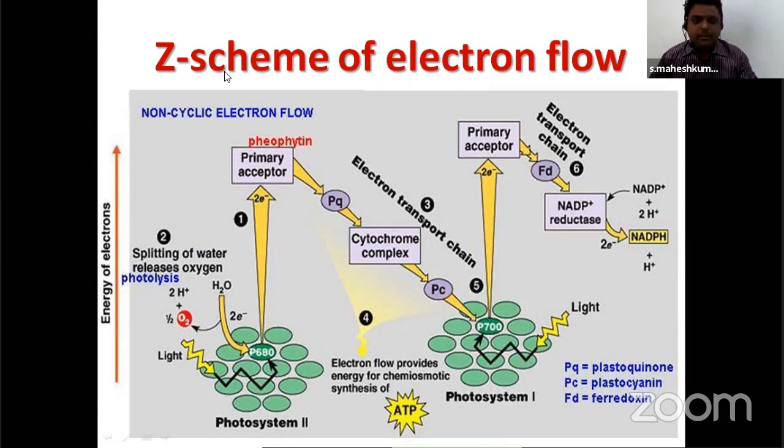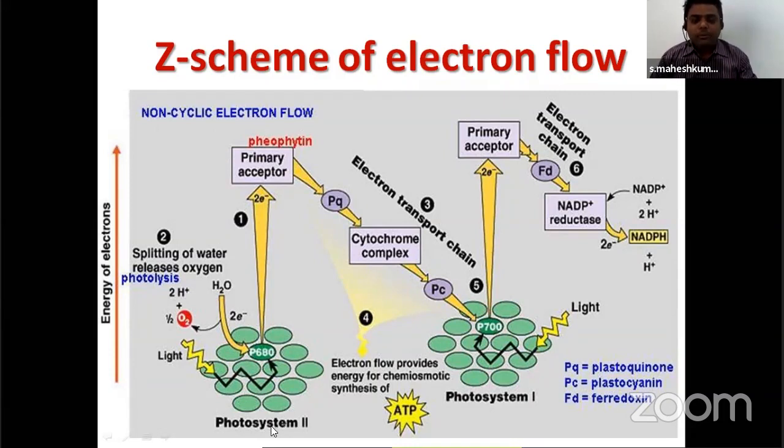See here, non-cyclic means the electrons are flowing from photosystem 2 to photosystem 1. Again, at last, ferredoxin receives the electrons. So when the electrons pass like this, they end in ferredoxin, but they are not coming back to photosystem 2. That is the first concept you have to keep in your mind. It is not coming back. That's why it is called non-cyclic electron flow.